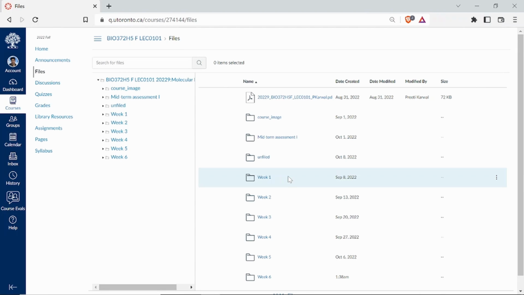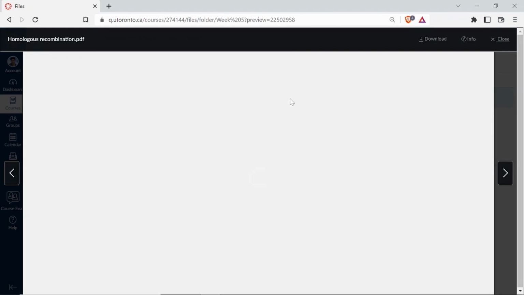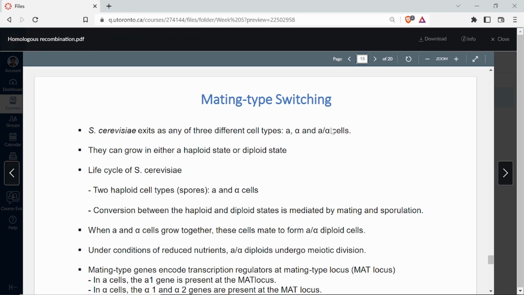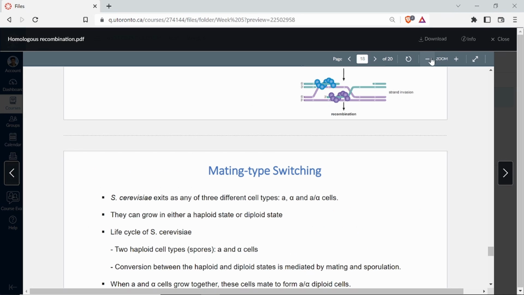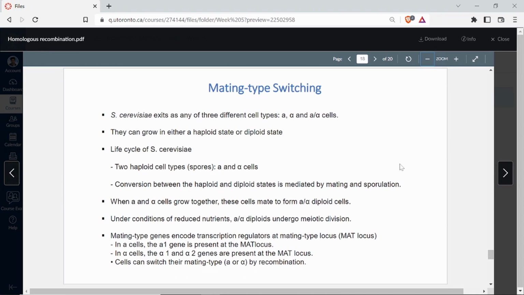So here also you have certain mating types in the yeast. They are kind of strains which are slightly different in the genome, very, very slightly different. Could be just one single locus or one particular region of the genome which might be different, otherwise it is all similar. So there are different mating types like A and alpha. When it is A type, it is haploid. When it is alpha type, it is haploid. But when there is a mating between A type and alpha type, then it forms an A alpha genotype.